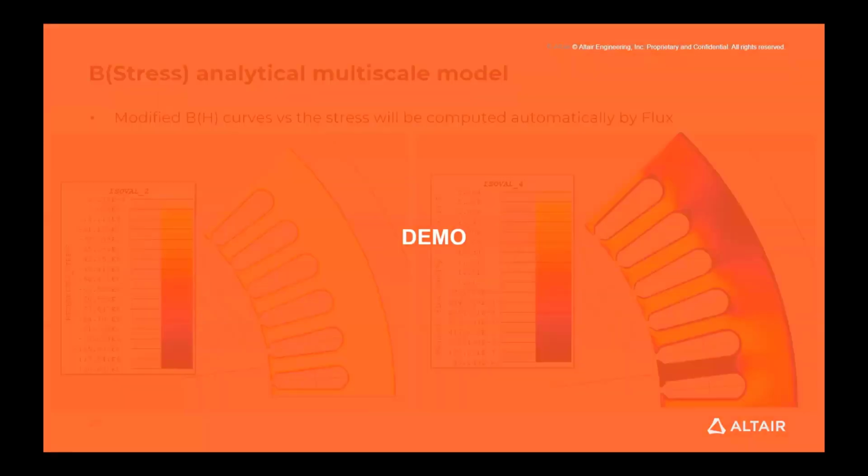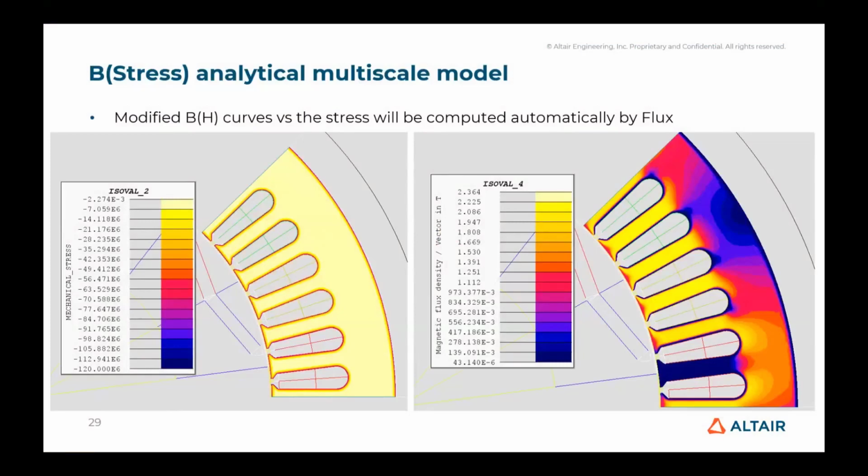So when the project is solved, what can we display? Firstly, in the first picture we can display the mechanical stress that we applied in the region. As you can see, the mechanical stress is only on the border of the region. If we go toward the center, we have zero mechanical stress. What is also interesting in this case is to see the impact of the modification of the magnetic property on the magnetic flux density.